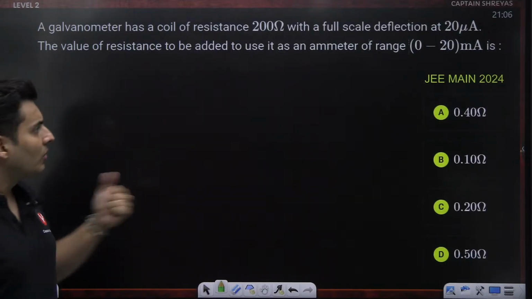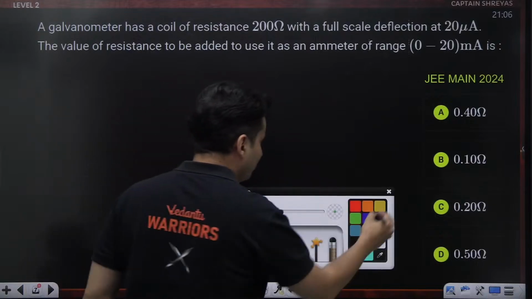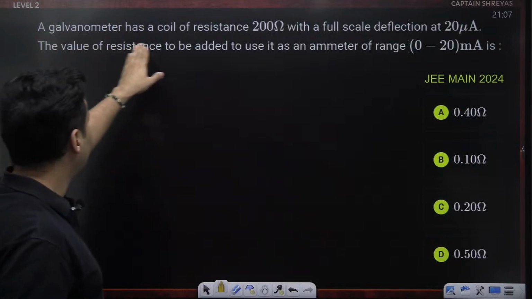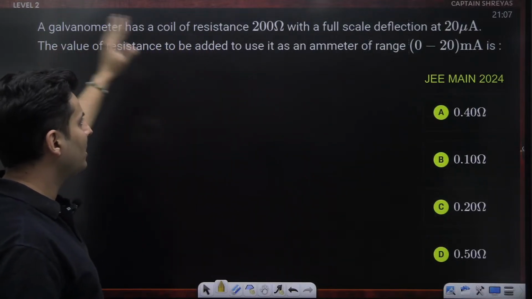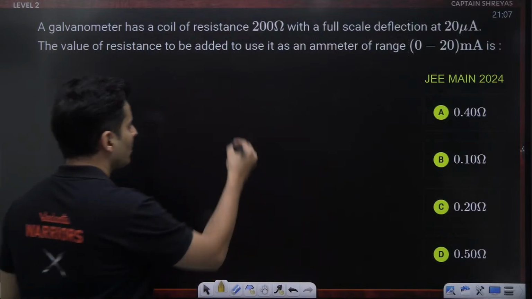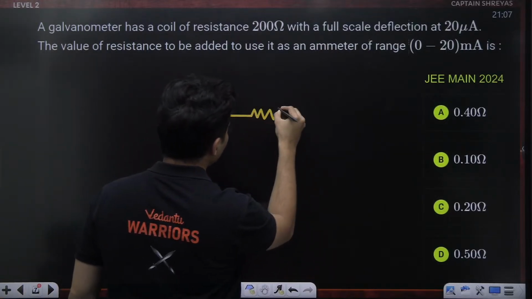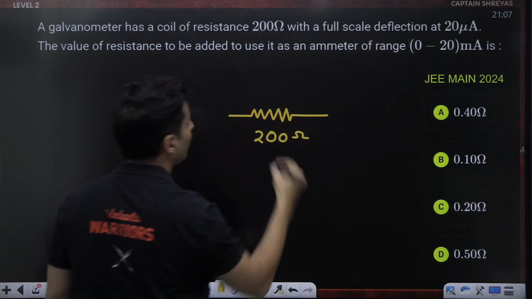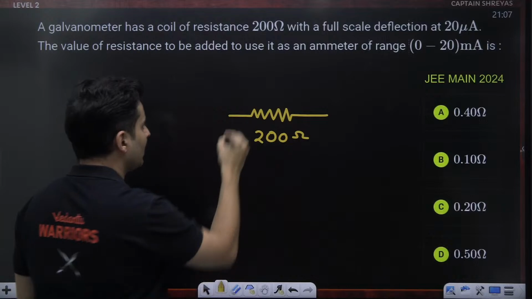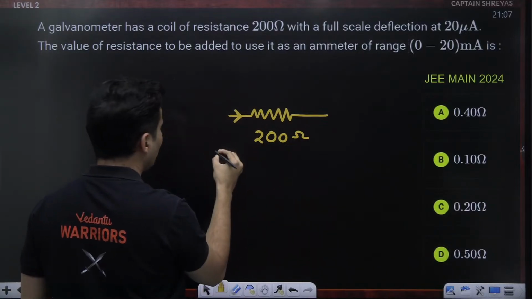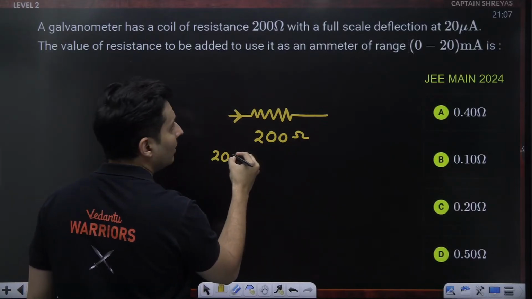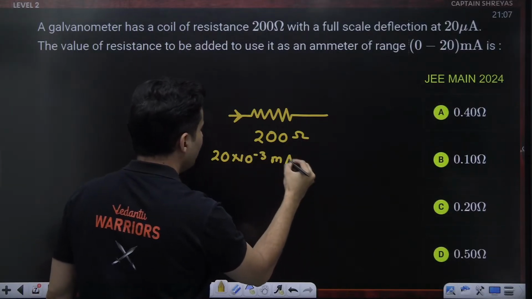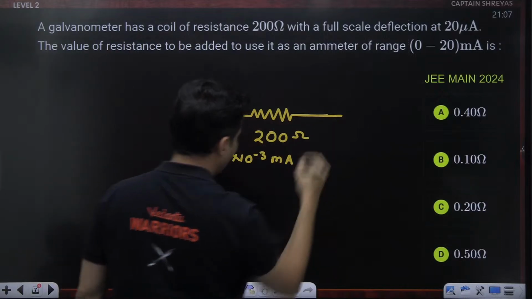All right. So here, what we need to do, just think about the circuit diagram. The galvanometer has this much resistance, full scale deflection of 20 microampere. So think of the galvanometer of 200 ohms. The maximum current which can pass through it is 20 microamperes, so 20 into 10 to the power minus 3 milliamperes. That's the maximum current which can pass through it.